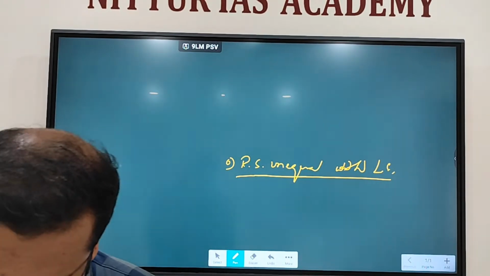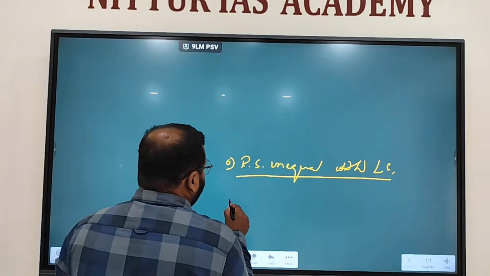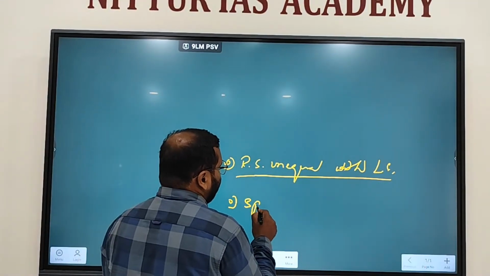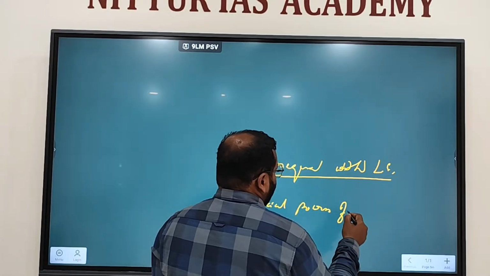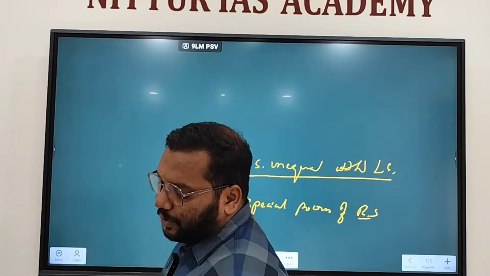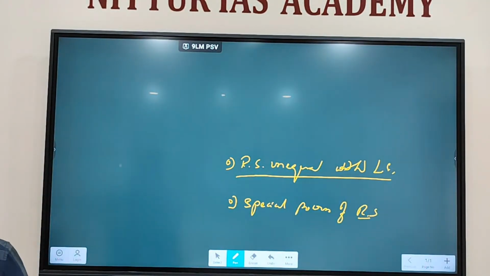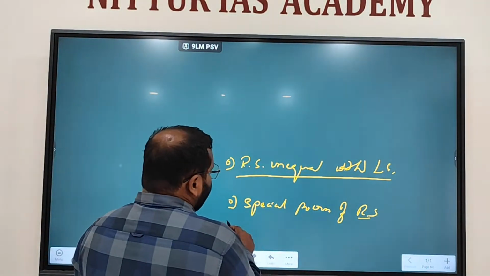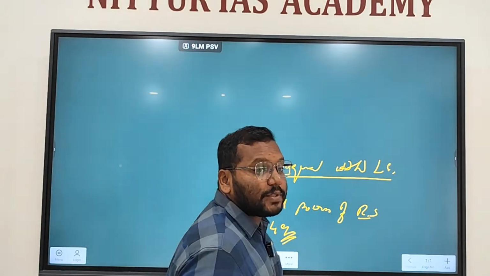Then, what are the special powers of Rajya Sabha? First one is, it can allow Parliament to make laws on state subject.